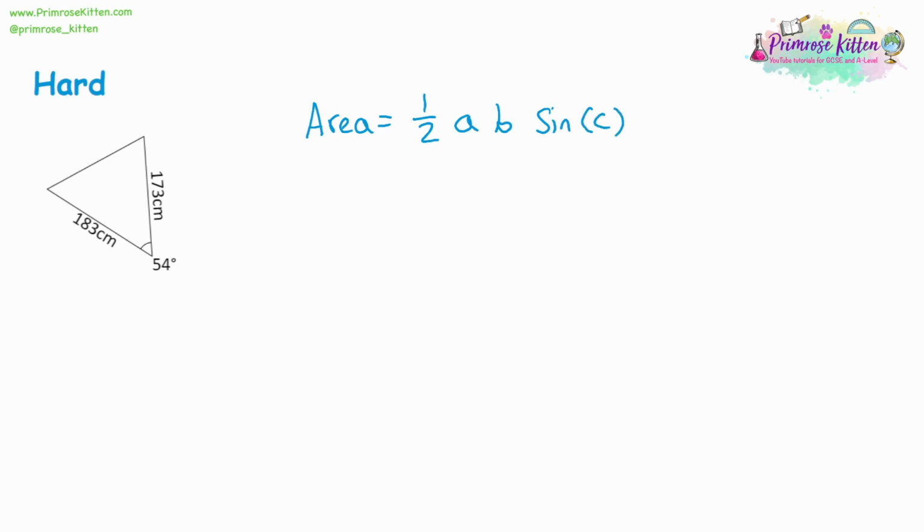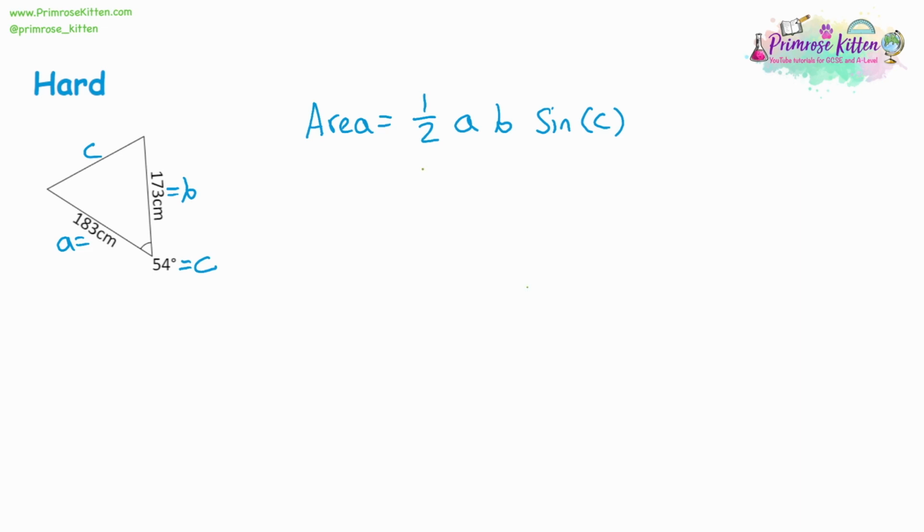And the labelling scheme works the same way as the labelling scheme for the sine and cos rules. So what we need to do is think, well, it's sine C, the sine of an angle. So we'll call the angle C. That means that the opposite side of this is going to be length C. The other two are going to be A and B, and again, that could be in either order. And already we've got what we need to substitute into the formula.